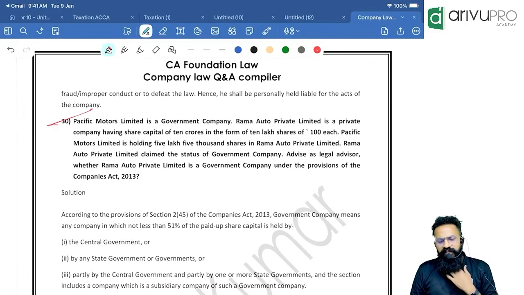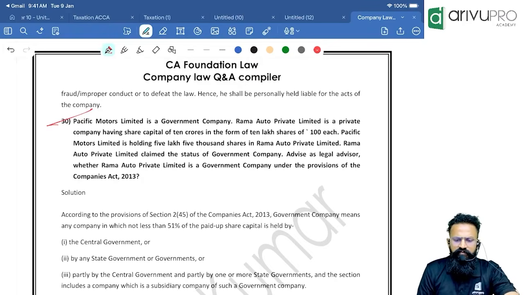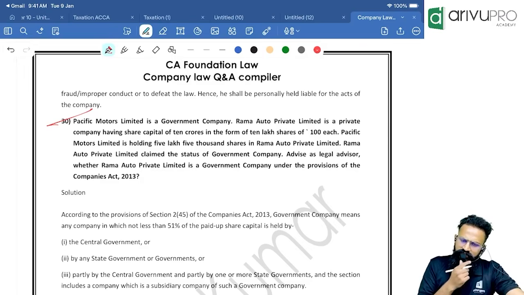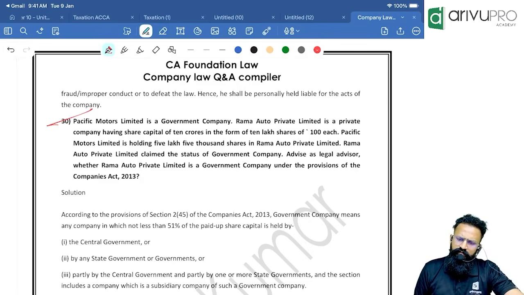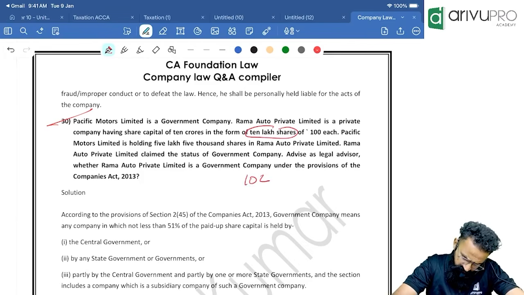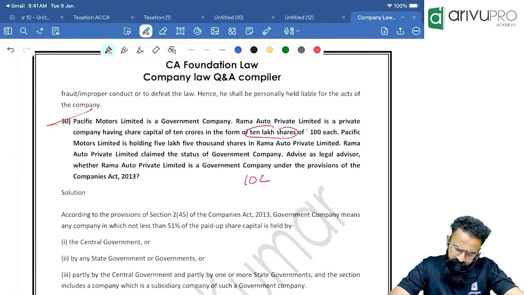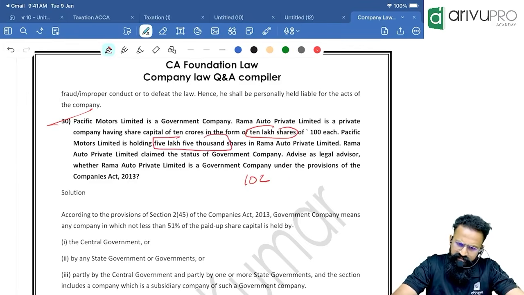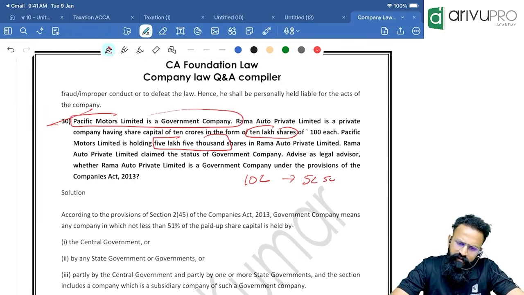Pacific Motors Limited is a government company. Rama Auto Private Limited is a private company having share capital of 10 crore in the form of 10 lakh shares of 100 each. Pacific Motors Limited is holding 5 lakh 5,000 shares in Rama Auto Private Limited. Rama Auto Private Limited claimed the status of government company, advise as a legal advisor. Same thing you need to do. Share capital of 10 crore in the form of 10 lakh shares. Total is 10 lakh shares. In this, 5 lakh 5,000 shares are held. So Pacific Motors is a government company.